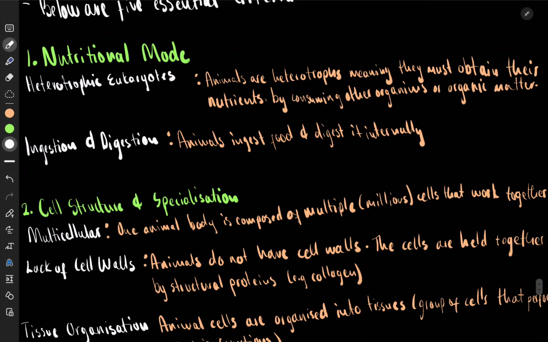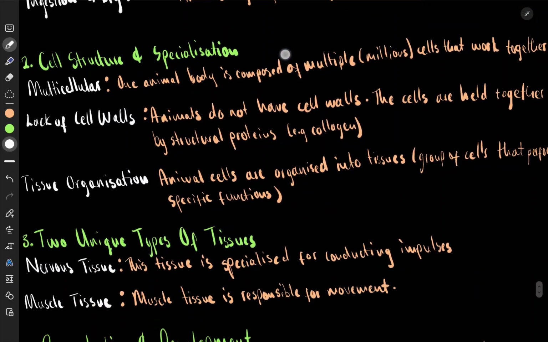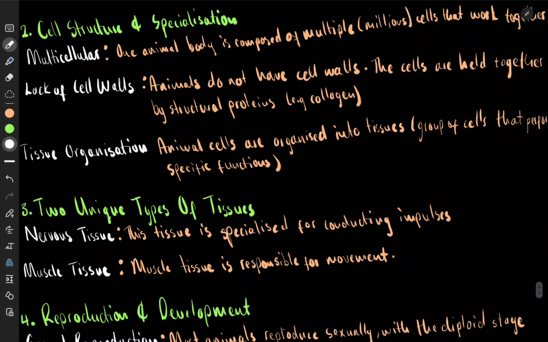So the first thing was nutritional mode. One, they are heterotrophs, which means they consume other organisms. Two, they ingest and digest in the same body. Now we go to the second feature. It's now on cell structure and specialization of cells. So we're now looking at the cells of these things.